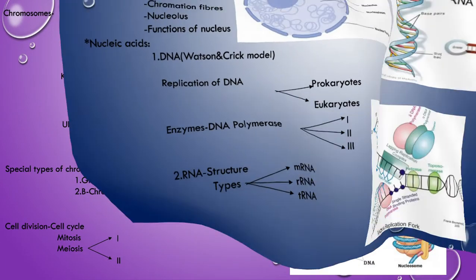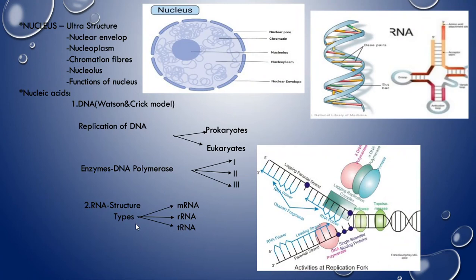And next, coming to the RNA. Here for RNA also we have to write about the structure and types, which is very important because there will be three types. That is, where is it located in the RNA?